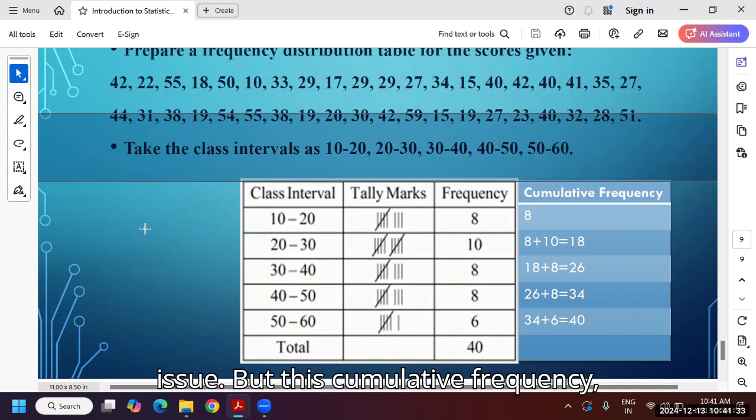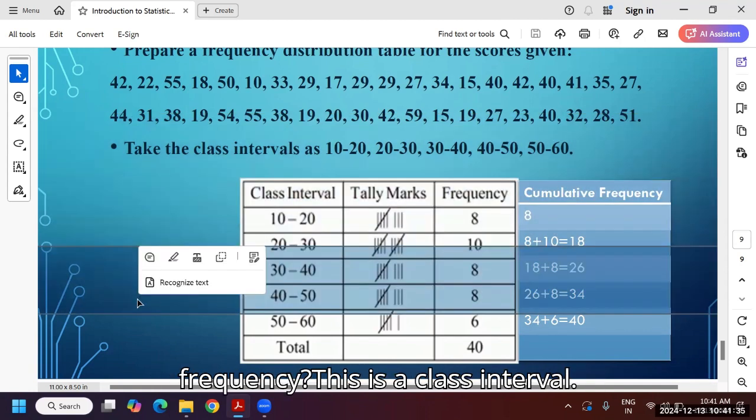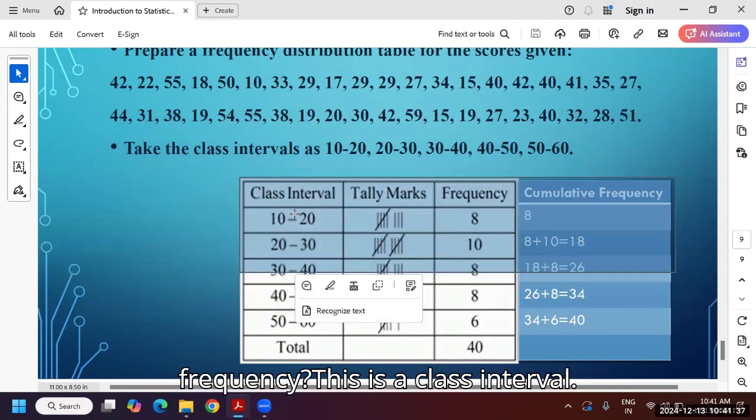But this cumulative frequency, what is the cumulative frequency and frequency? This is the class interval. In the class interval, what happens? This is 8. Whatever the frequency is in the first class, it will be there. And after that, 8 plus 10, for 20 to 30, comes to 18. Cumulative. Okay. In any chits also, that cumulative will be there.